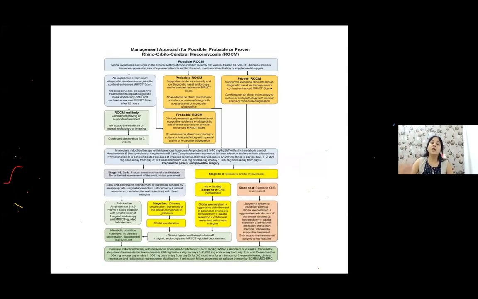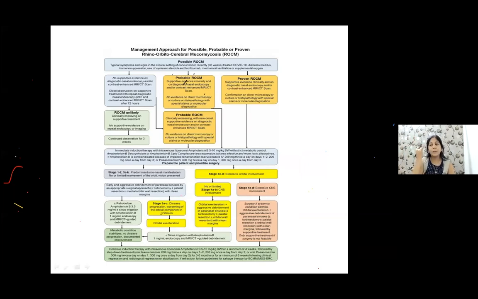Now, guys, rhino-orbitocerebral mucormycosis is treated by the following guidelines. Whatever is important for you, I'm just telling that. No need to learn everything. It's practically impossible. So, friends, if we think that the disease is limited to your paranasal sinuses or a very early eye involvement, very early, then you think that the eye vision is salvageable.